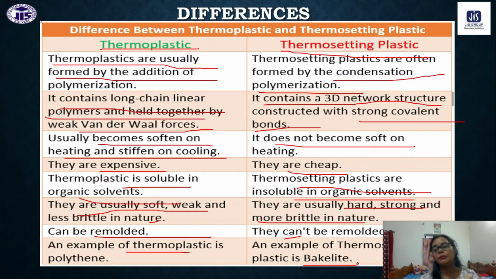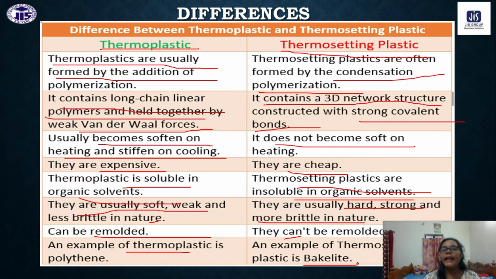So these are some of the differences between thermoplastic and thermosetting polymer, which is very important, because very frequently you are asked to differentiate between thermoplastic and thermosetting polymer. What are the special features that we have for thermoplastic polymer or thermosetting polymer? Or from this portion you can have this type of question also.